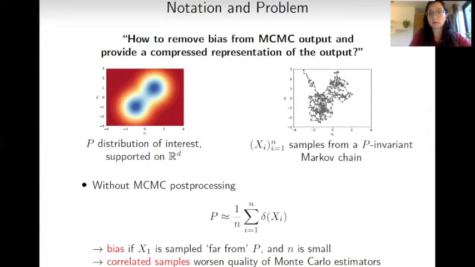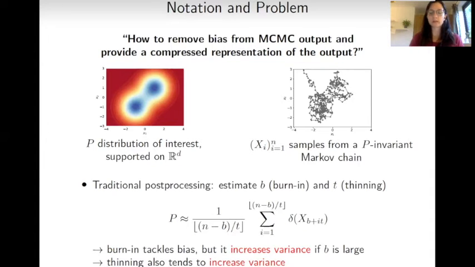Moreover, the fact that the samples are correlated might worsen the quality of Monte Carlo estimators derived from this empirical distribution. And in particular, in this case, we have more samples in one of the two modes. Now, traditional MCMC post-processing involves estimating a burn-in parameter B and a thinning parameter T, so that the distribution P is approximated with the empirical distribution obtained after discarding the first B samples and keeping every T-th sample.